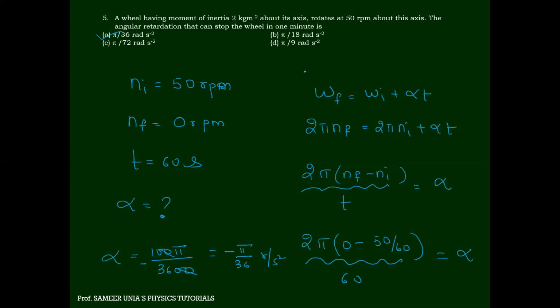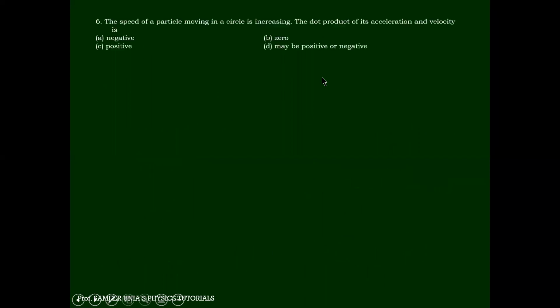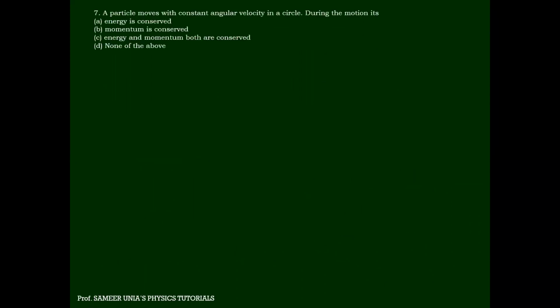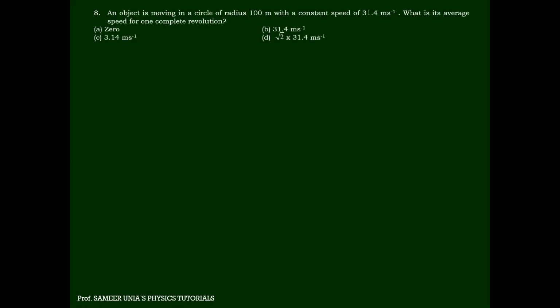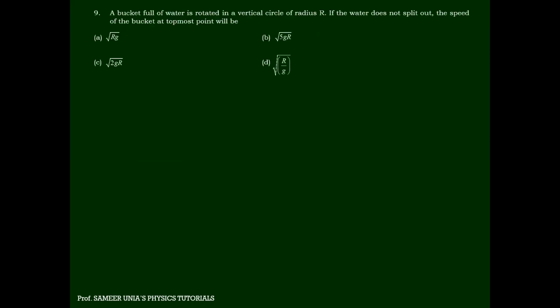Question number 9. A bucket full of water is rotated in a vertical circle. The water doesn't spill out. The speed of the bucket at the topmost point. Listen to me and pay attention. It is a very important question. There's a bucket.